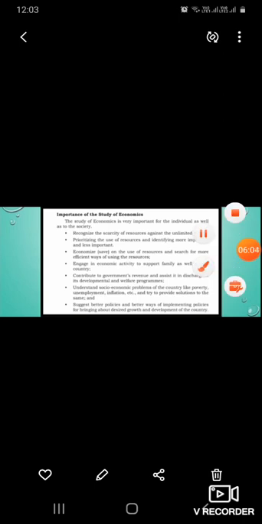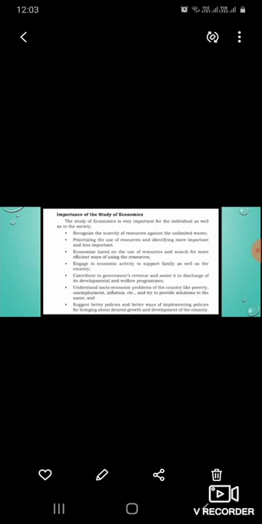Now let us see how the word economics came. The word economics comes from the Greek word oikos meaning household and nomos meaning management. Economics refers to the art of household management that involves using the available means to satisfy the basic needs of the family. It is a study about household management, using the available things and satisfying the basic needs of the family as well as to prosper.